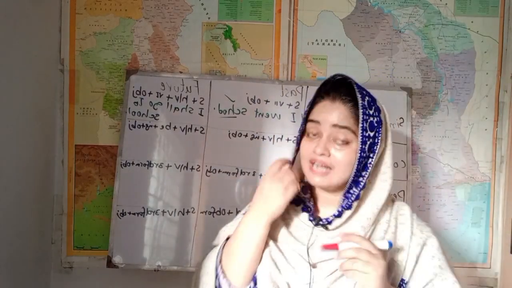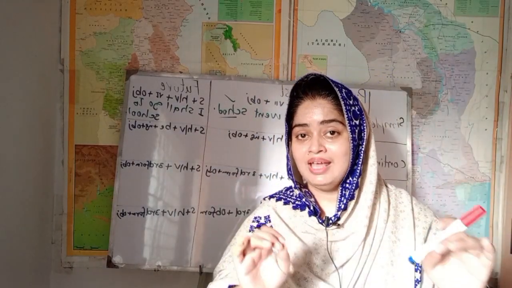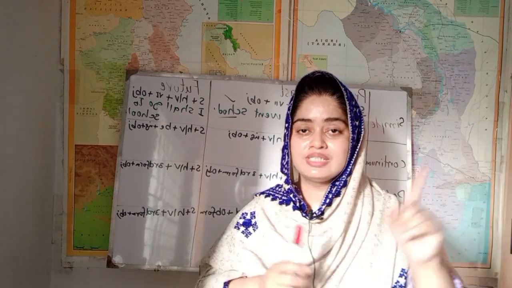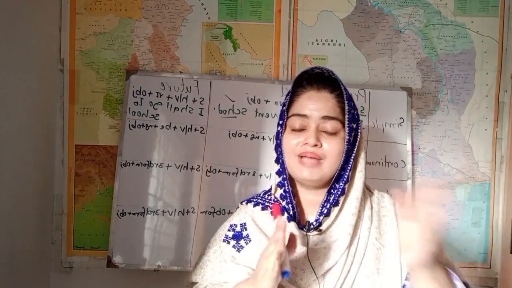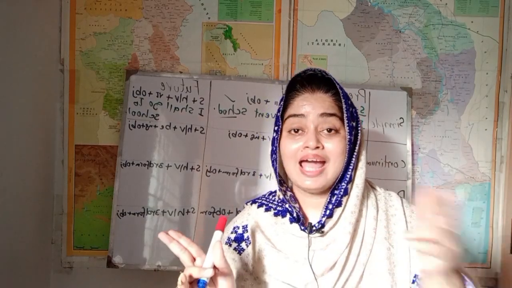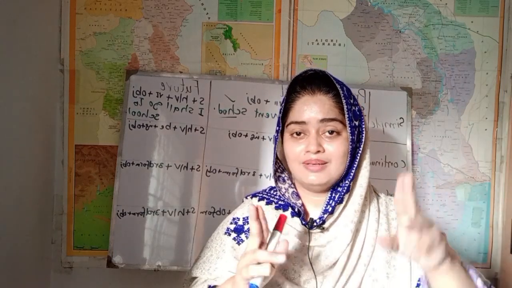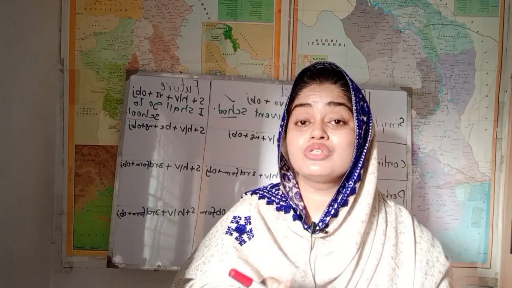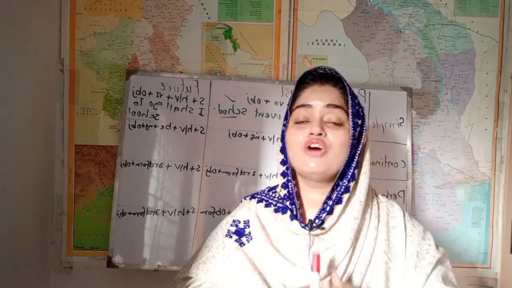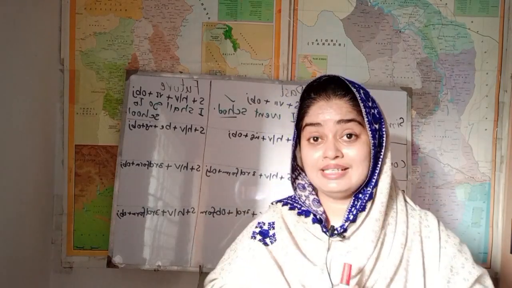Another example is that I eat mango. Present simple: I eat mango. Subject, first form of the verb and then object. Past indefinite: eat becomes ate. I ate mangoes. In future indefinite, we use subject plus helping verb, will or shall. With I and we we use shall. And with the rest of the subjects, for example he, she, it, and all other subjects other than I and we, we use will.